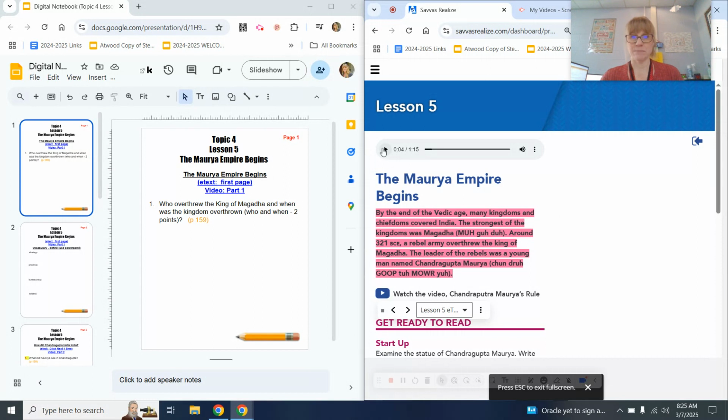By the end of the Vedic age, many kingdoms and chiefdoms covered India. The strongest of the kingdoms was Magadha. Around 321 BCE, a rebel army overthrew the king of Magadha. The leader of the rebels was a young man named Chandragupta Maurya.